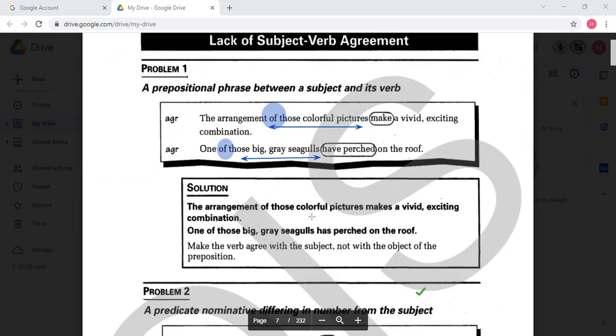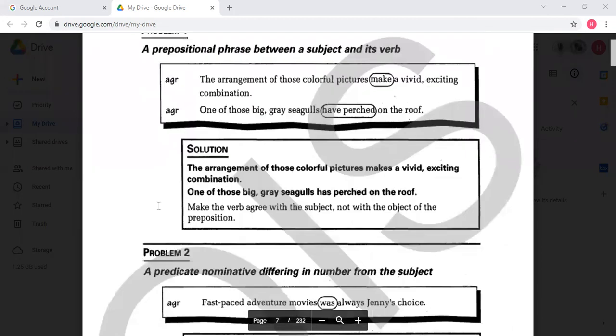Of course, it has perched on the roof. If a one has perched. So this is the first thing to deal with when talking about subject-verb agreement. Please eliminate the prepositional phrase.